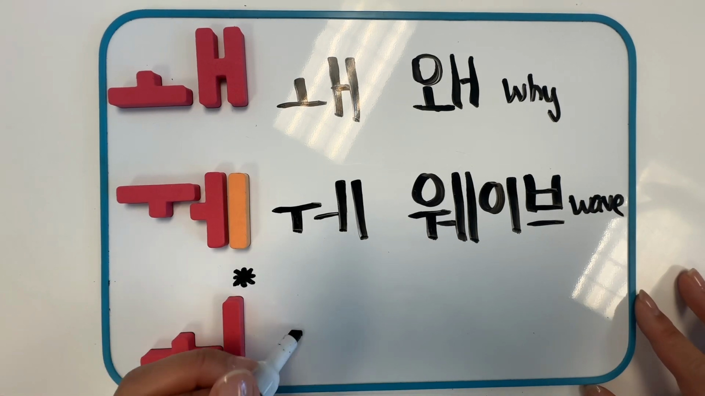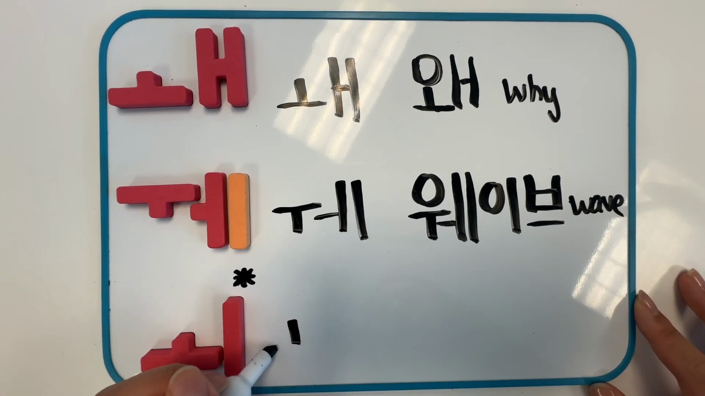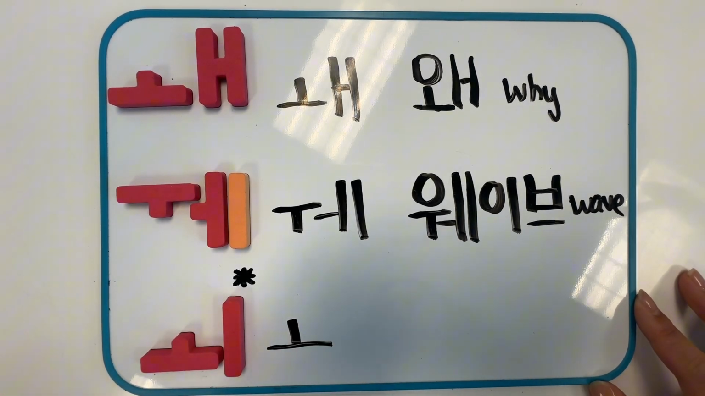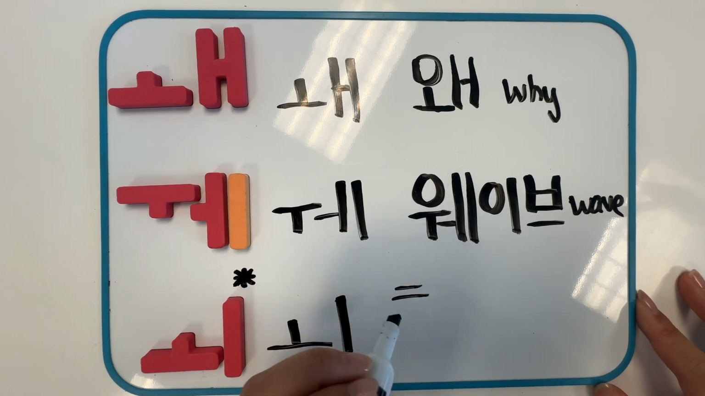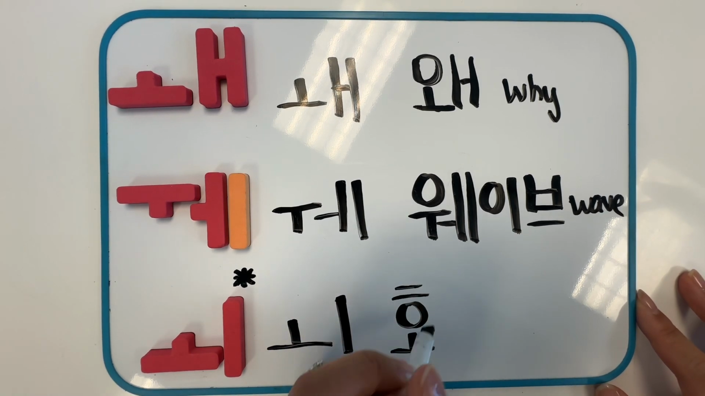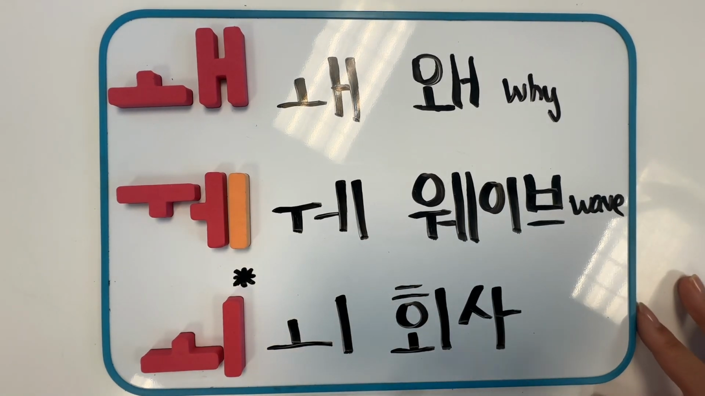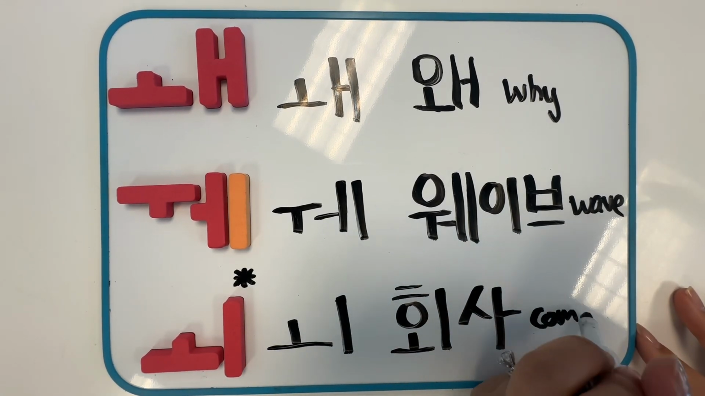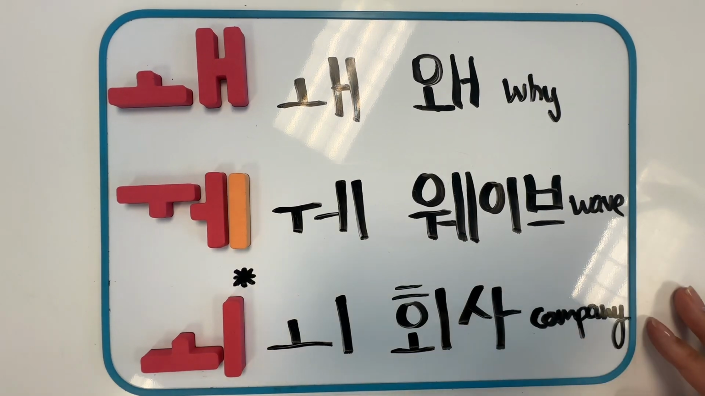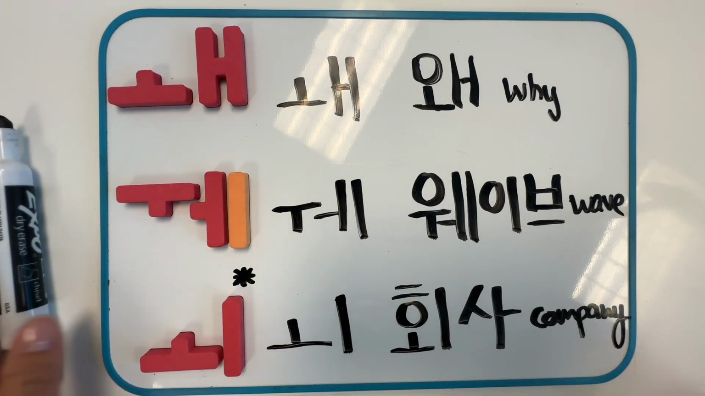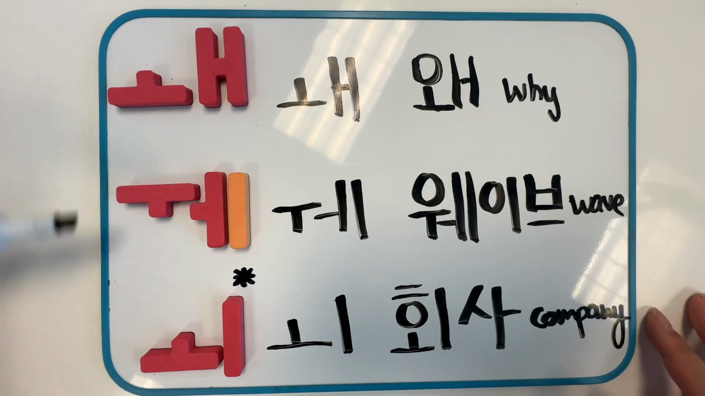The stroke order is top to bottom, left to right, then top to bottom. An example word is 회사, meaning company. Please remember that there are three 왜s. 왜.